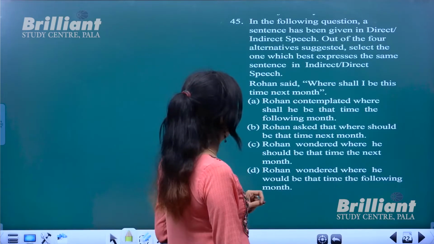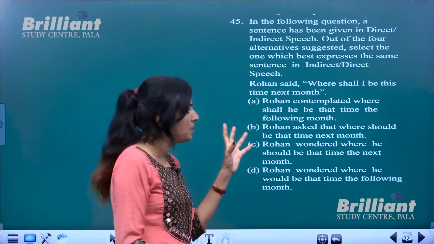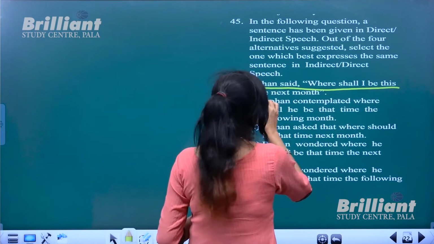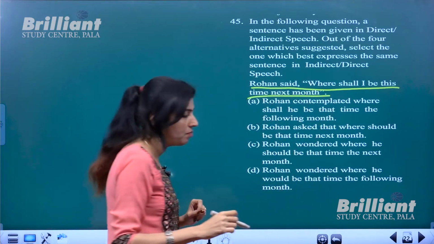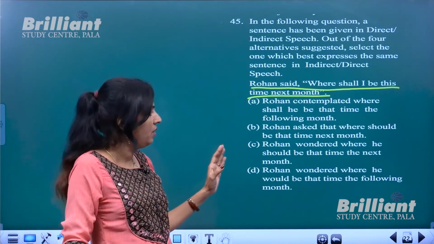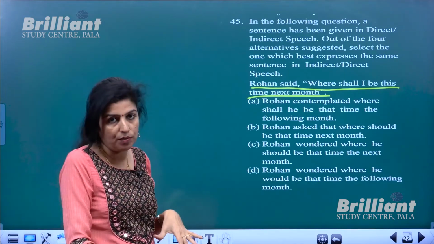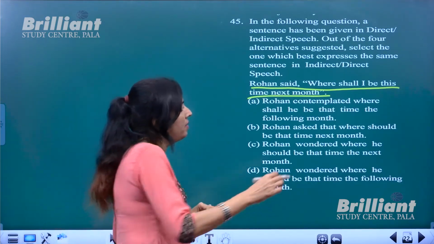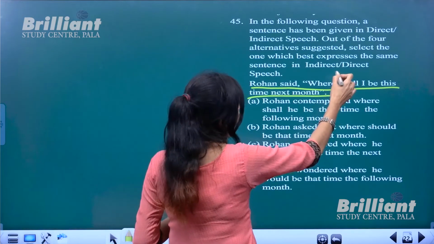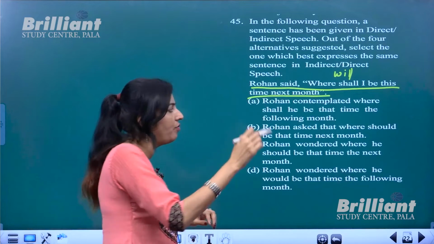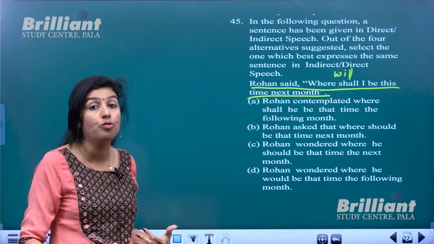Now in the question, direct speech is given. Rohan said, where shall I be this time next month? Direct speech is given. From the given options, find out indirect speech of the same. Remember, this shall or will, you can take it in both the way. Shall or will should be changed to would.